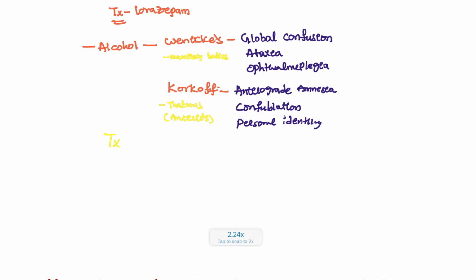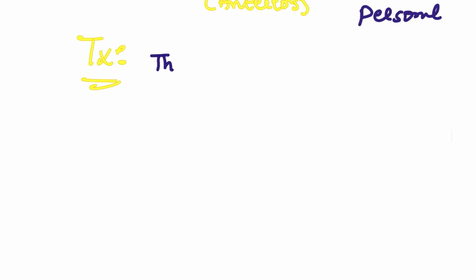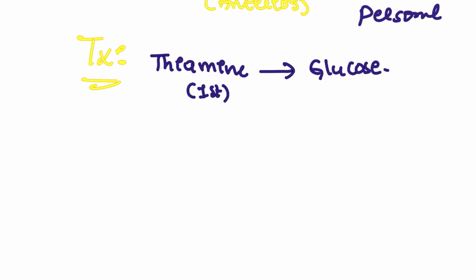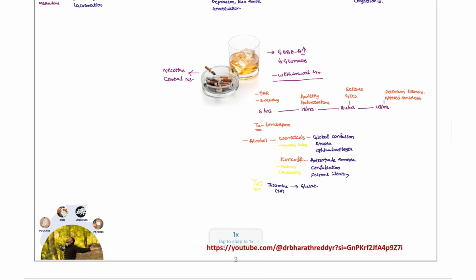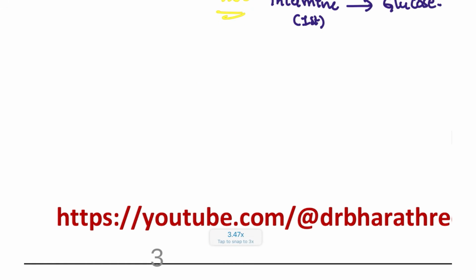How are we going to treat these patients? For both conditions, first and foremost, you have to give the patient thiamine. Thiamine is the first thing you have to administer. This should be given first, followed by glucose. So this is how you are going to treat them. Next, we can go for the other drugs also.